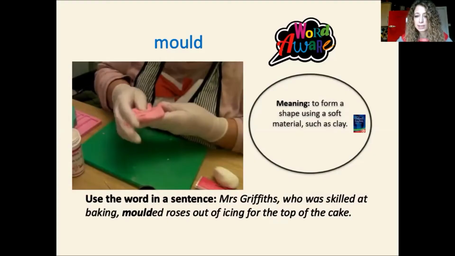If we put this word in a sentence, we could say, Mrs. Griffiths, who was skilled at baking, moulded roses out of icing for the top of the cake. Do you know, I can imagine Mrs. Griffiths doing that because she is amazing at making cakes. So if we form something with our hands like that, something soft, that is called moulding. Now we can do that with the rolling pin, we can do it with our fingers, and we can even do it with other things which we're going to use today as well.